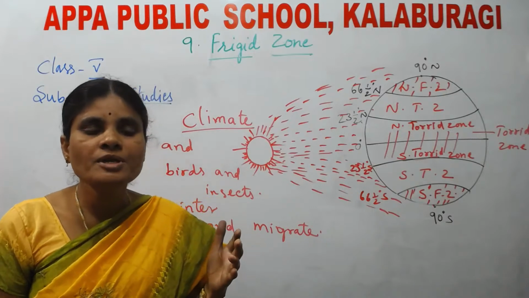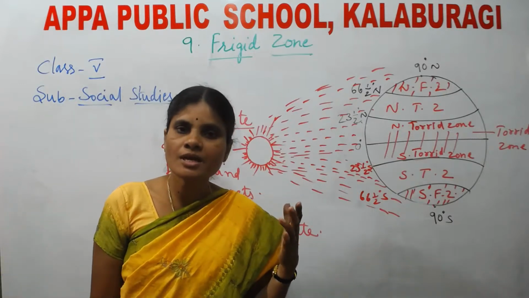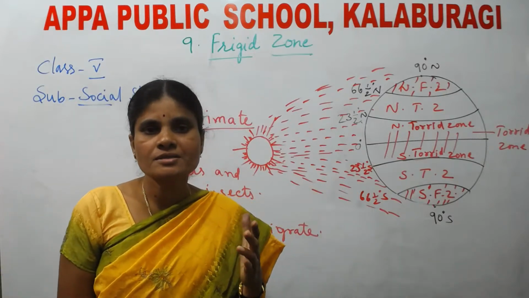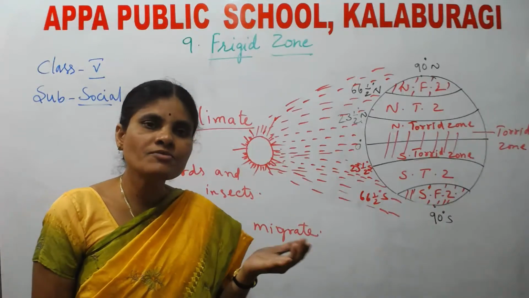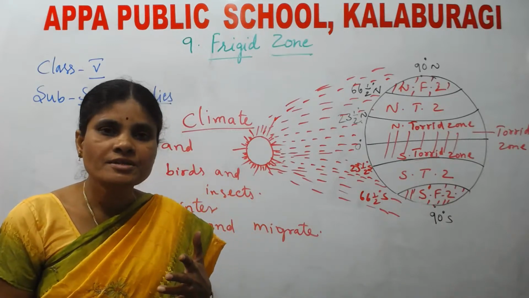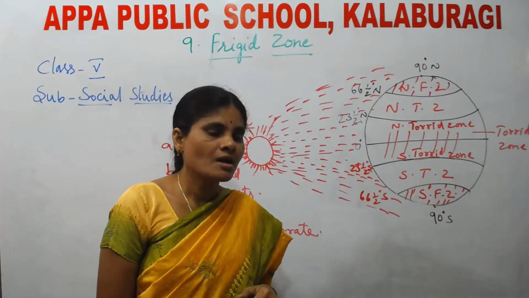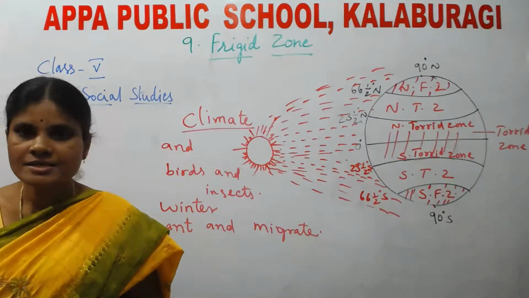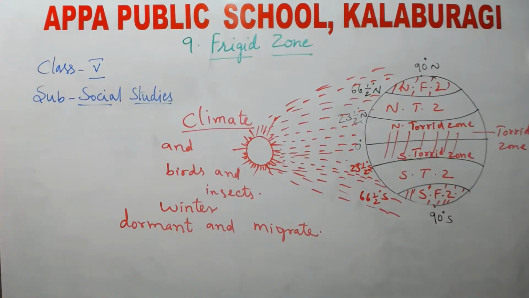If you don't know any meaning, open your dictionary and find out the meanings. If you still don't understand, call me and clarify the doubts. Okay, children. Thank you. Have a nice day.